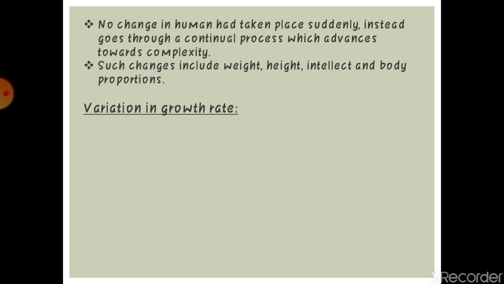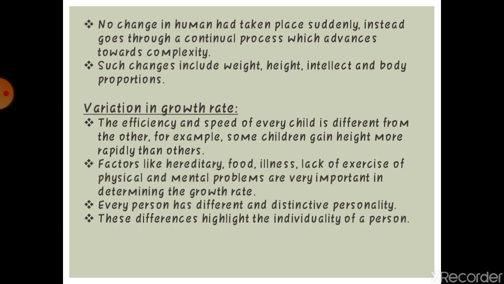The other principle, variation in growth rate. The efficiency and speed of every child is different from the others. For example, some children gain height more rapidly than others. Similarly, some children gain weight more rapidly than others. Factors like heredity, food, illness, lack of exercise, and physical and mental problems are very important in determining the growth rate.